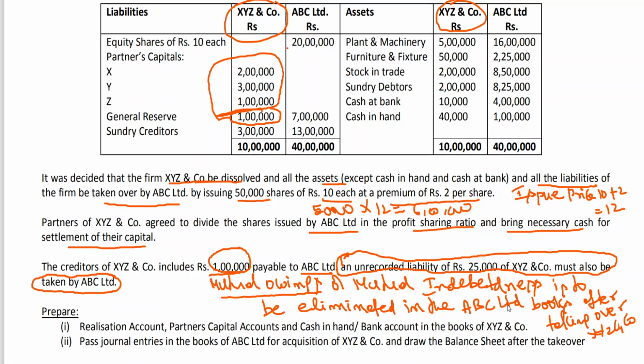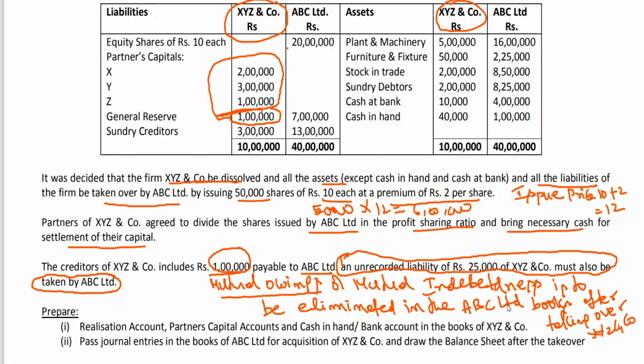Like we have learned that the entry for unrecorded liability is realization account to bank. Since I am not paying, why should I record now? This unrecorded liability, obviously, who is paying? Company is paying. So therefore, unrecorded liability, you should record in the books of company. If the partnership firm is discharging it, then you can write the entry realization account to bank account. Since unrecorded liability is being taken over by the purchasing company, why should you record? So no need to record unrecorded liability. Clear to all of you?